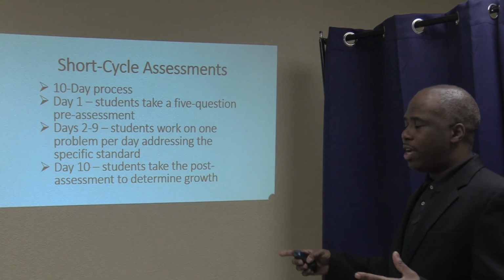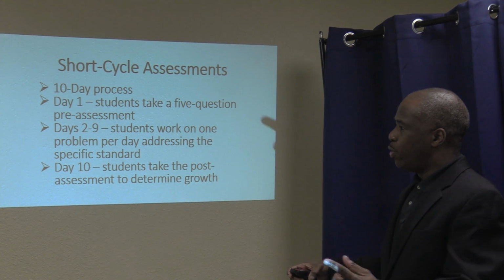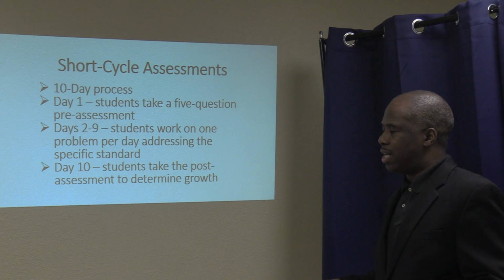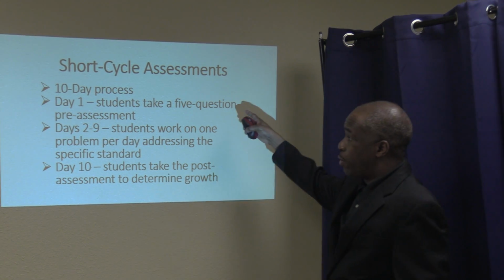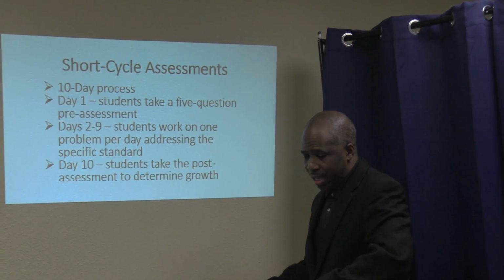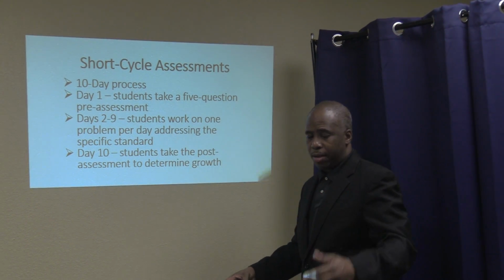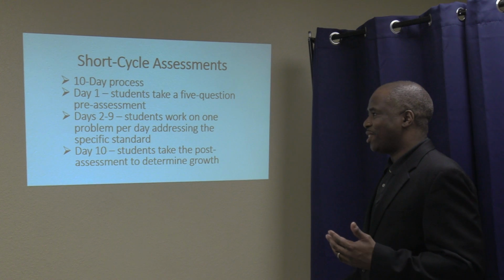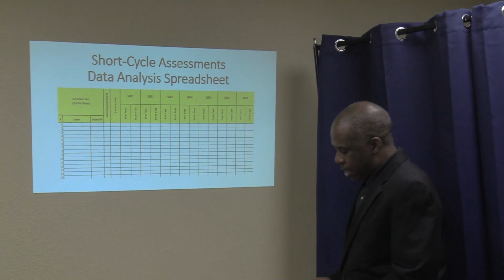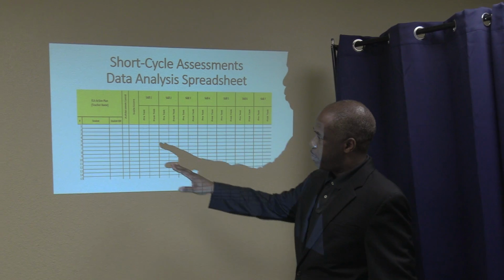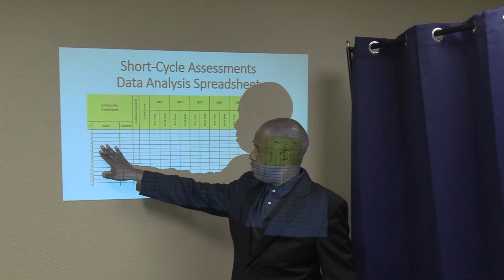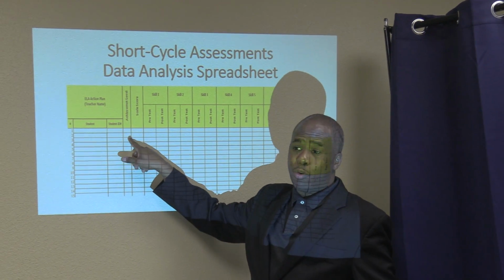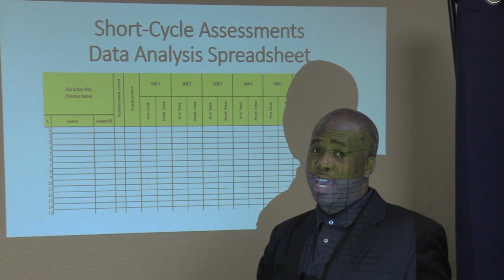So what we're going to do here with the teachers is make sure we spiral in those high impact target standards, and we're going to capture the pre and post after we do our 10-day cycle for those standards. And also the analysis is already on a spreadsheet, and this is going to be very interesting. We're going to put the students' names here. We're going to put what they got on the Milestones in the previous year if they had one.